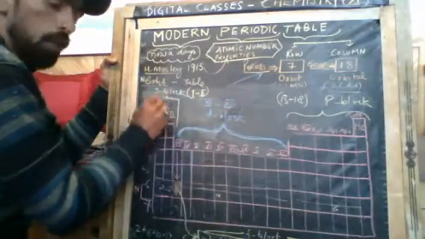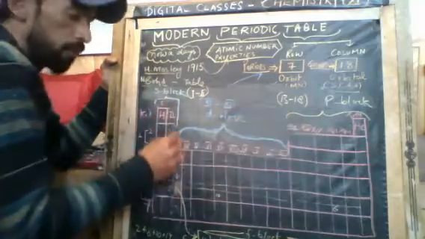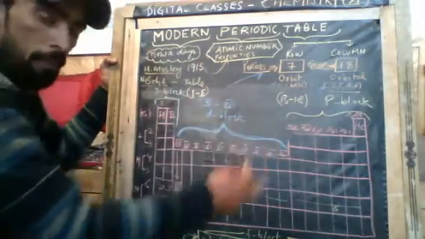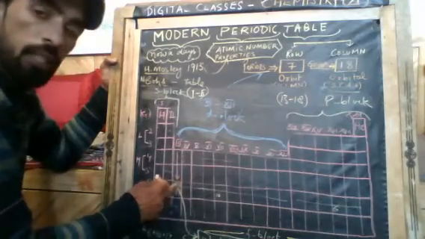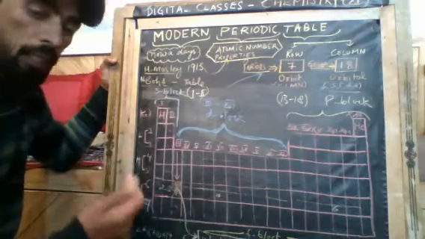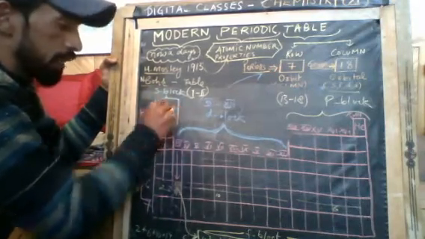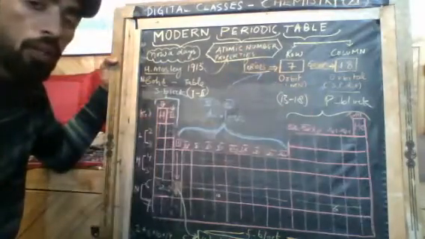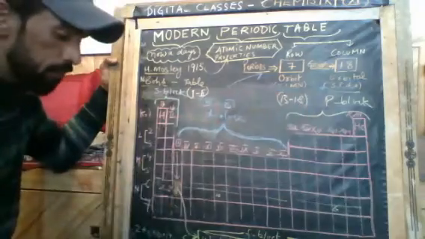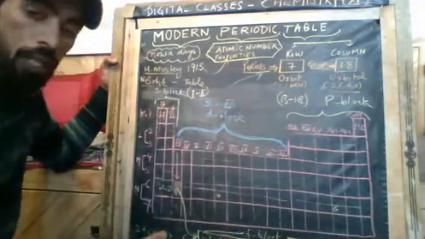There are 2 groups in S block, 6 in P block, 6 plus 2 is 8, and 10 in D block, 8 plus 10 is 18. That's why 18 groups are there, as these 14 are in between the D block, inside. Now how to give the names? S block: the first group is called alkali metals, the second is called alkaline earth metals. P block elements are known as representative elements, and most of these are non-metals. D block elements are known as transition elements, and F block elements are known as inner transition elements.